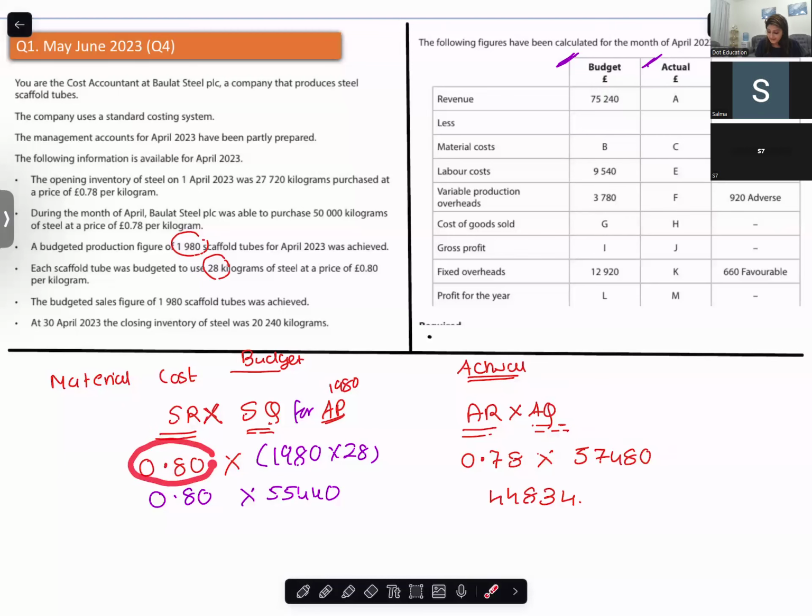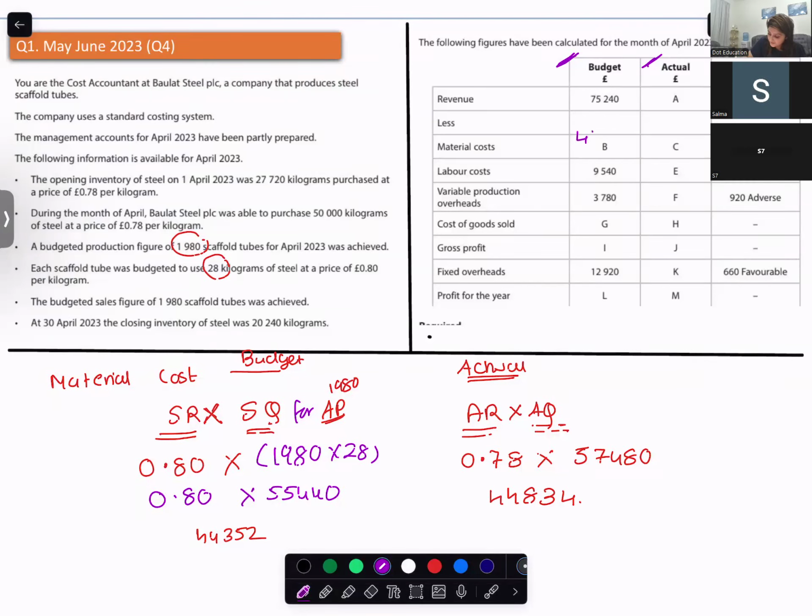Let's talk about budget. Standard rate was 0.80. Standard quantity for actual production was 1980 into 28, that is 55,440. So what is the amount that you are getting when you multiply this? 44,352. Material cost as per budget is 44,352.